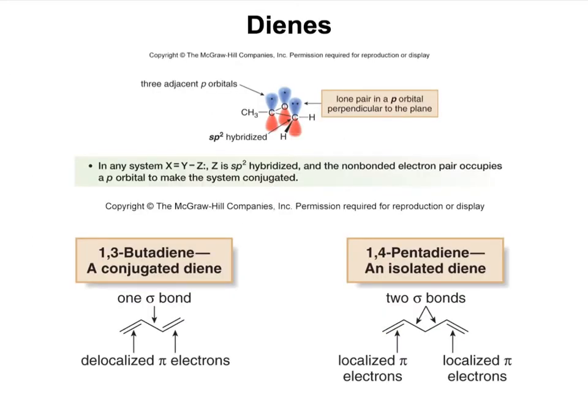There are two pi bonds in dienes. In order to determine whether the pi bonds are conjugated and therefore the pi electrons delocalized, one has to look at the particular constellation of these pi bonds. For example, in 1,3-butadiene, the pi bonds are all in adjacent carbons, and therefore the molecular orbital overlap is possible between the electrons. However, if you look at 1,4-pentadiene, this is an isolated diene, and conjugation is not possible because here there's an interruption of the pi cloud on this carbon.